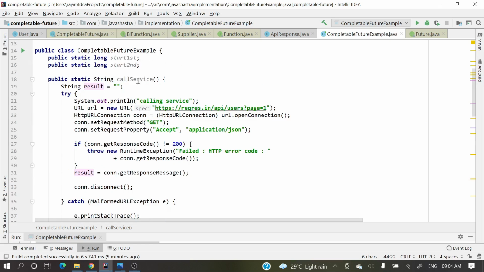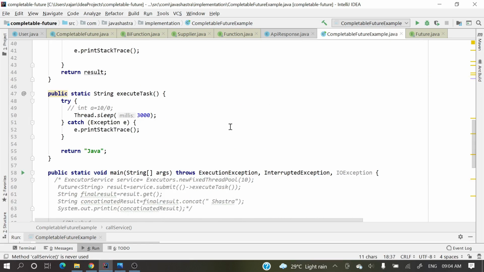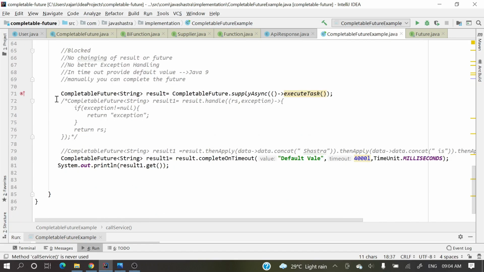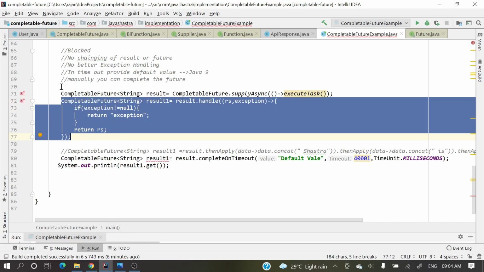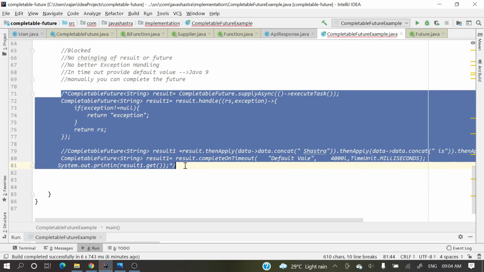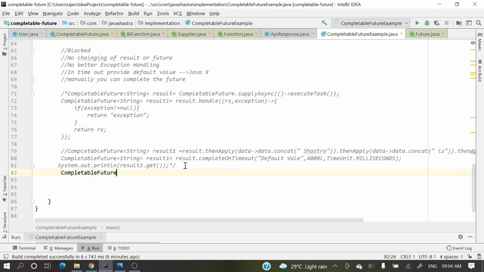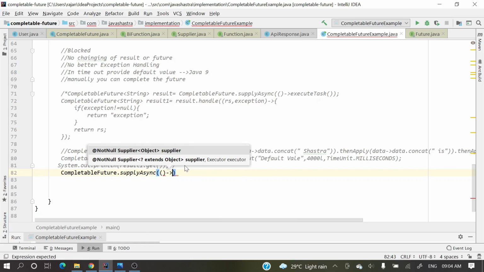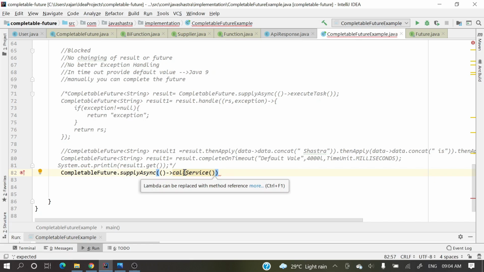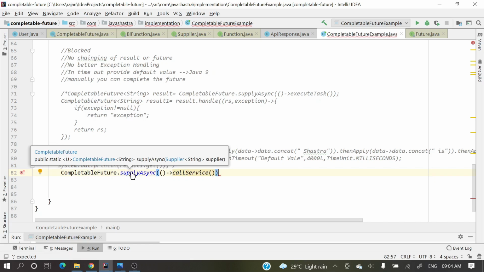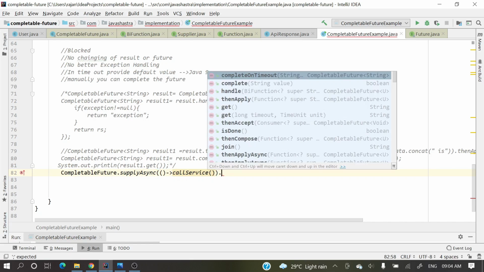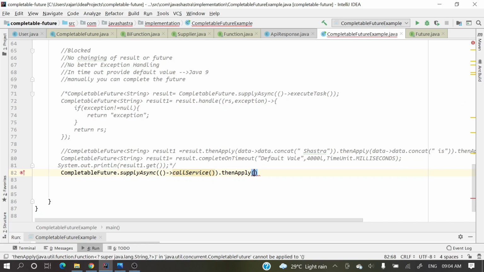Now let's call this method. Okay, let me write it again. CompletableFuture.supplyAsync, and here I provide one lambda calling this method. This method will return a CompletableFuture of String. On this result I am applying thenApply, because I want to transform that response.